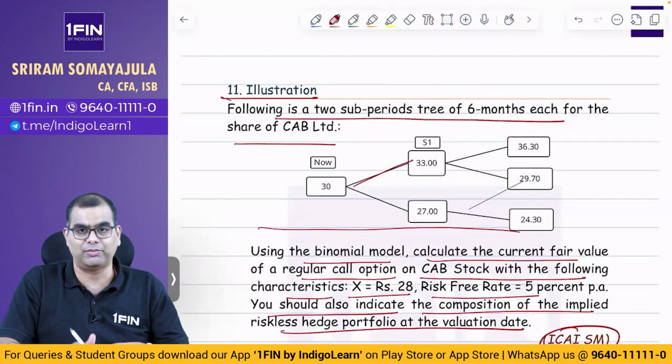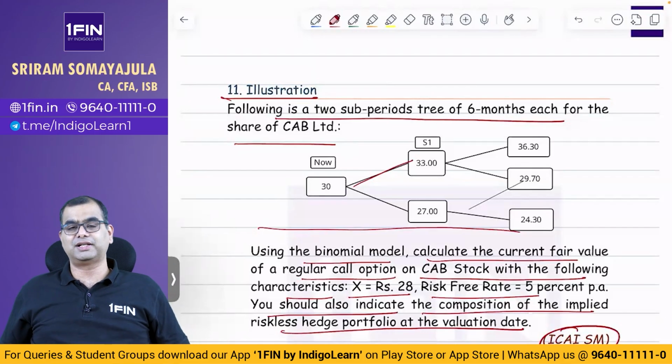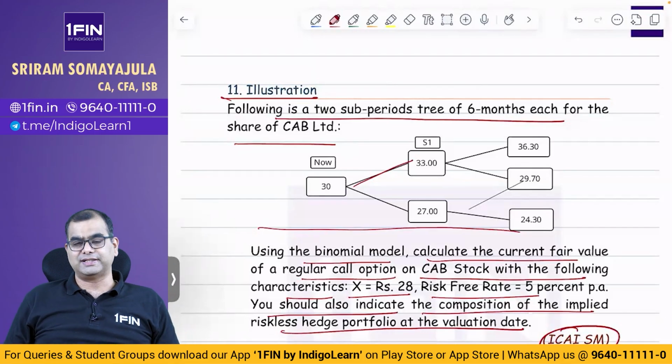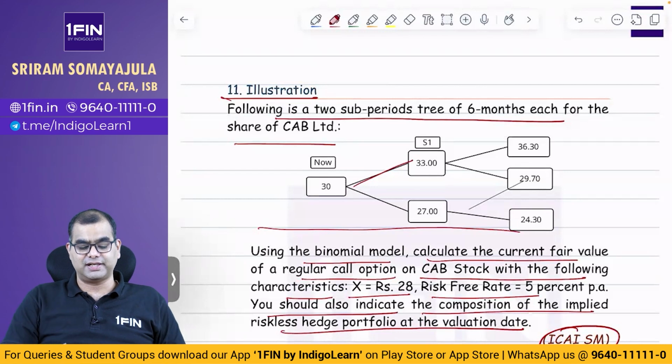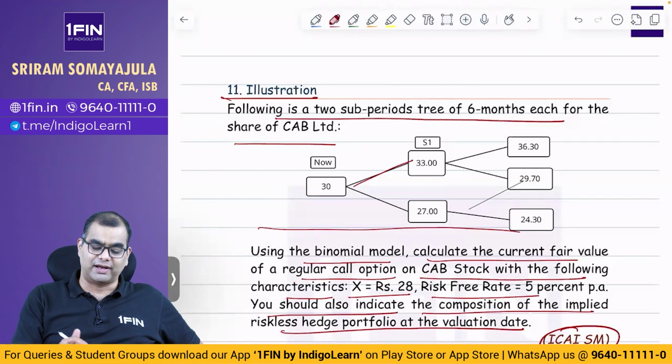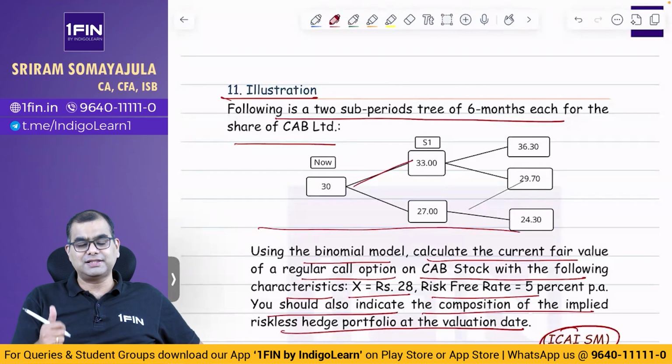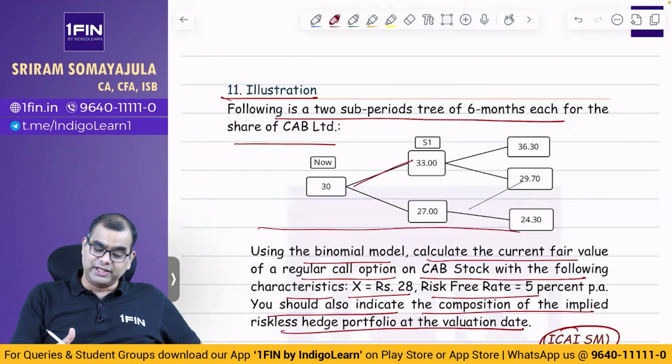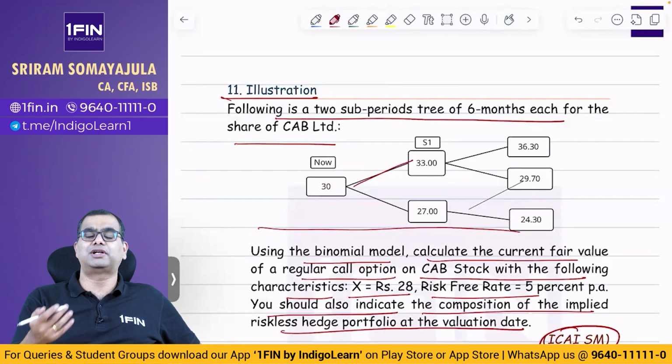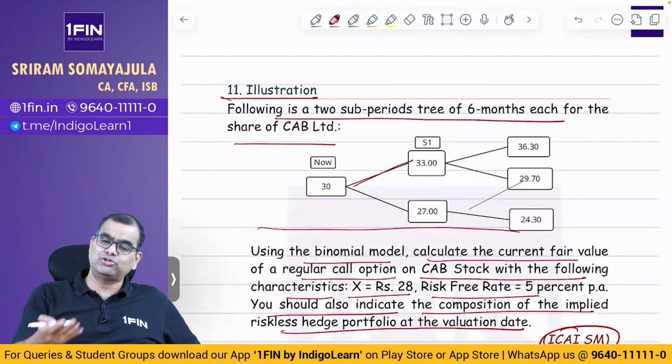Usually when they say the binomial model, you are supposed to use either the portfolio replication or delta hedging. That portfolio replication and delta hedging is easier to do when you have a single period. When you have multi-period, how will you do it? That is not there in the syllabus. We have not been taught. So, even when such kind of a thing comes, please don't unnecessarily get worried. Then you can use the risk neutral method.